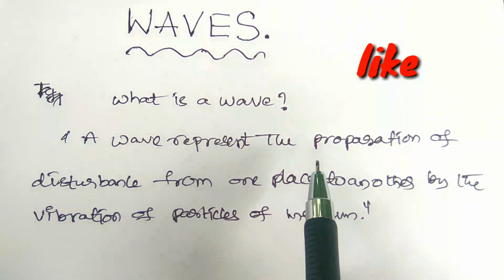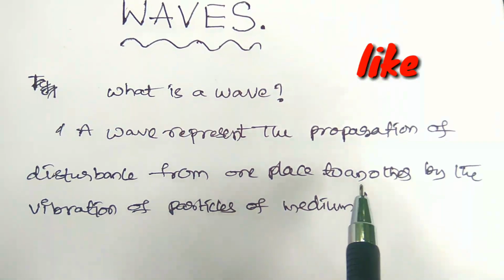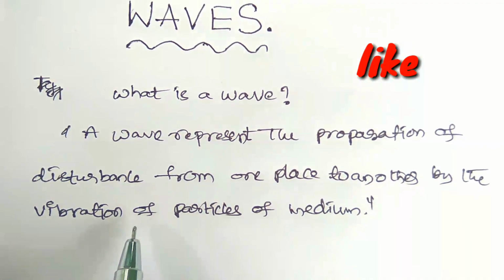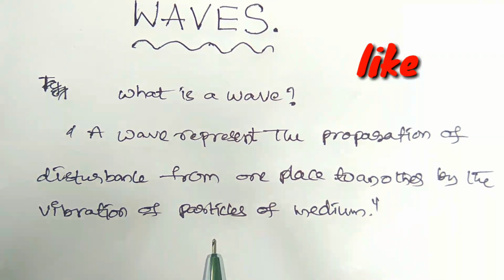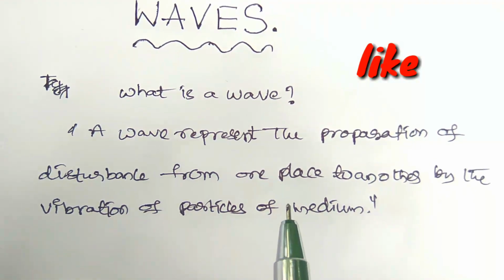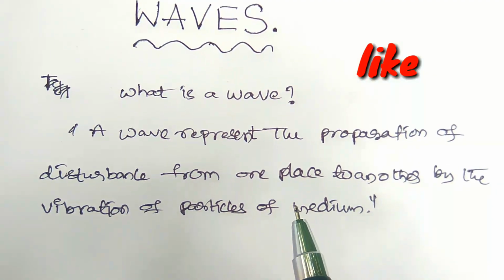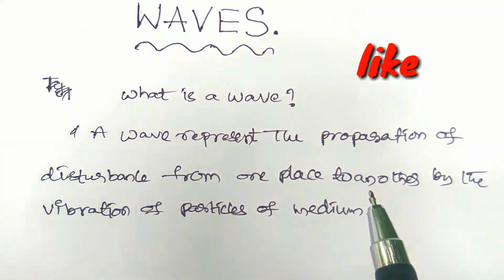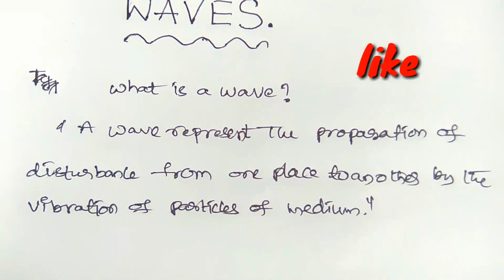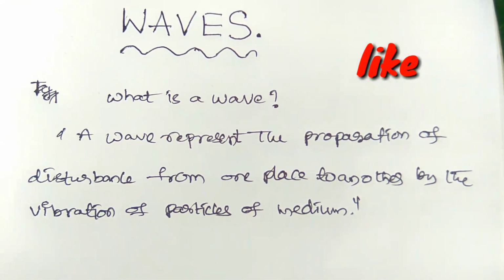So whenever the disturbance occurs in a medium, then only the waves are produced. By the producing of waves, the energy will be transferred from one place to another place in a medium. So this is the wave.